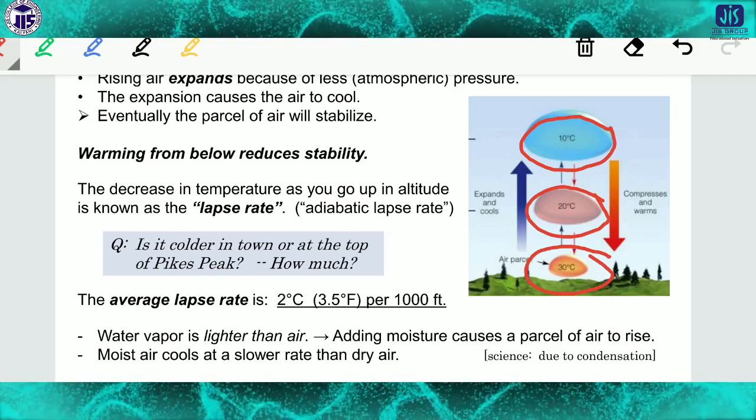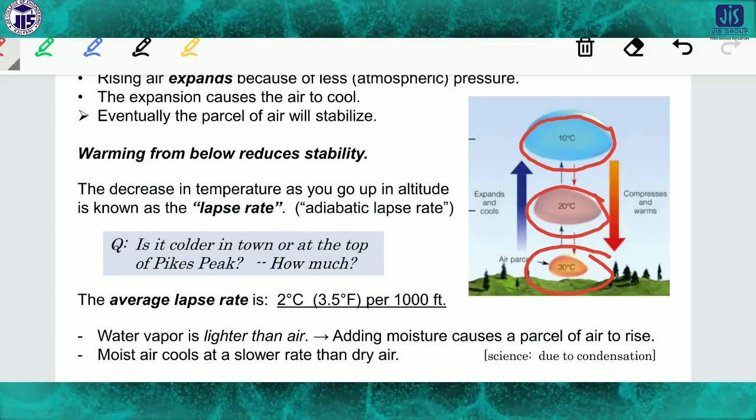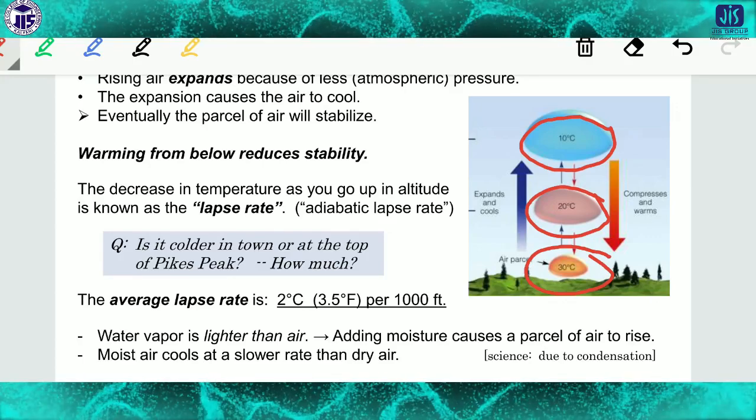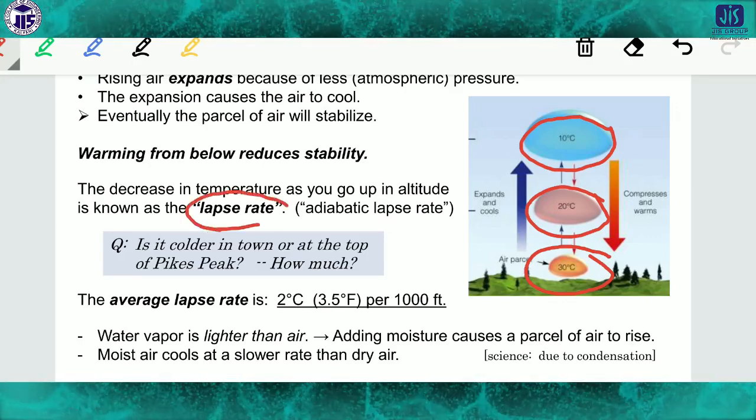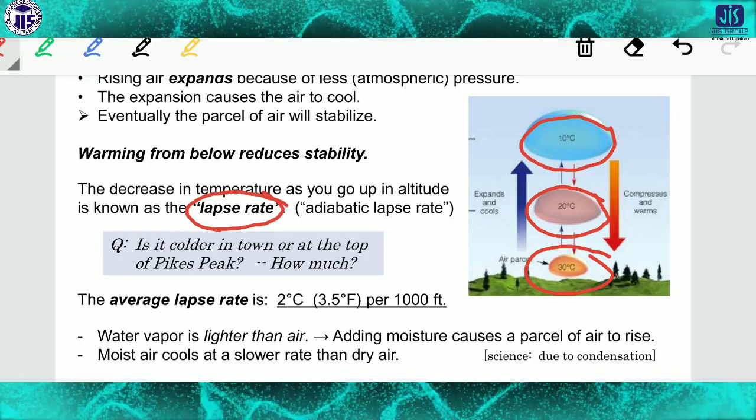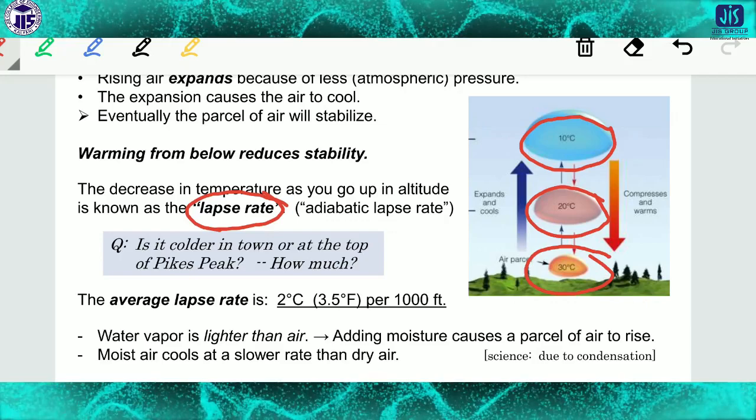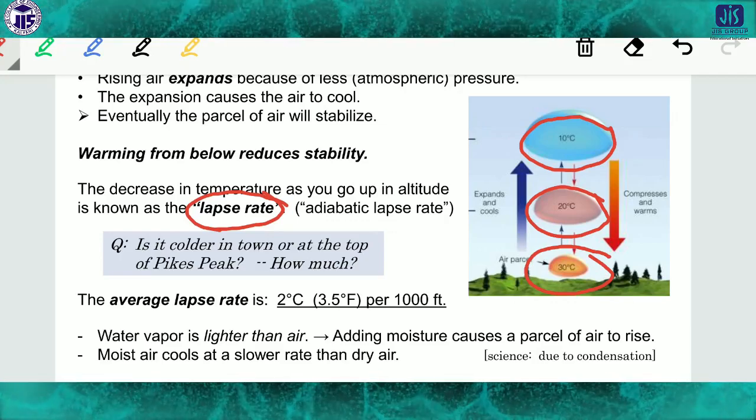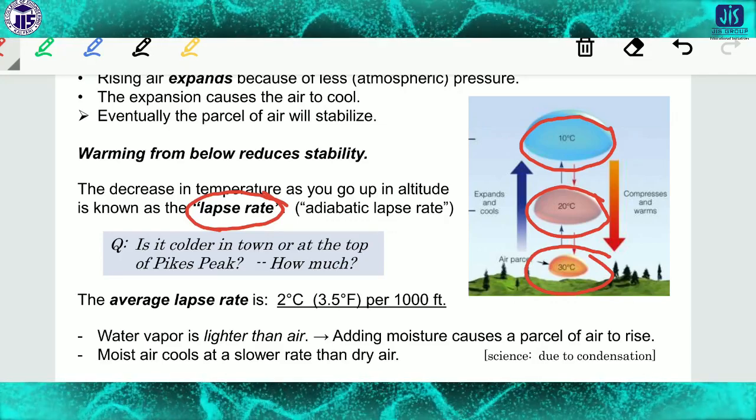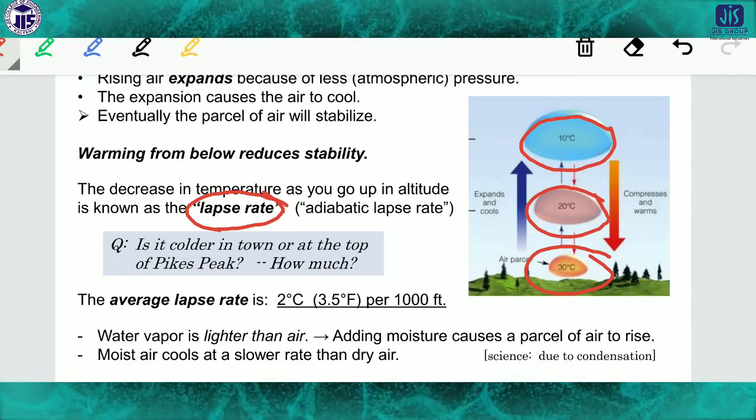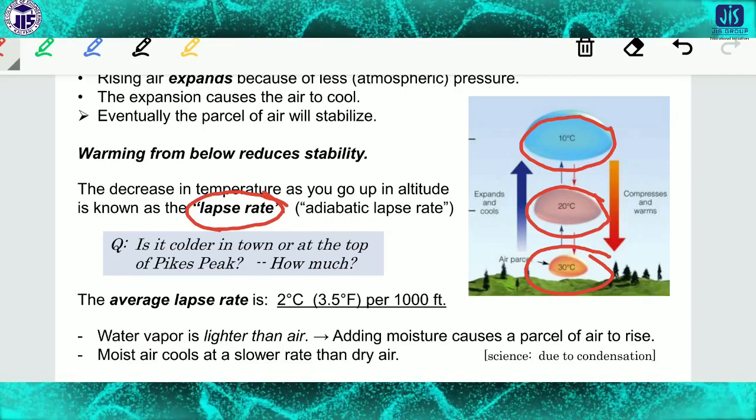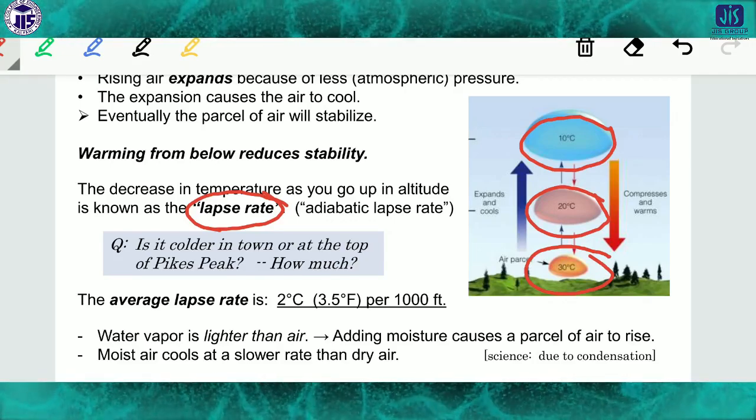The decrease in temperature as you go up in altitude is known as the lapse rate. We will discuss in detail what the lapse rate is. So the average lapse rate means that when altitude is increasing, the temperature decreases. This is actually called the lapse rate.